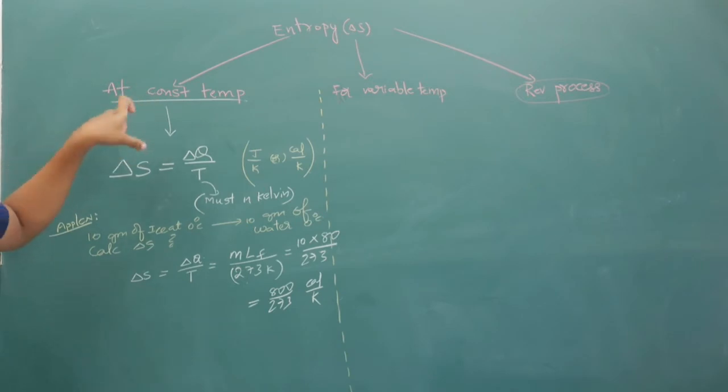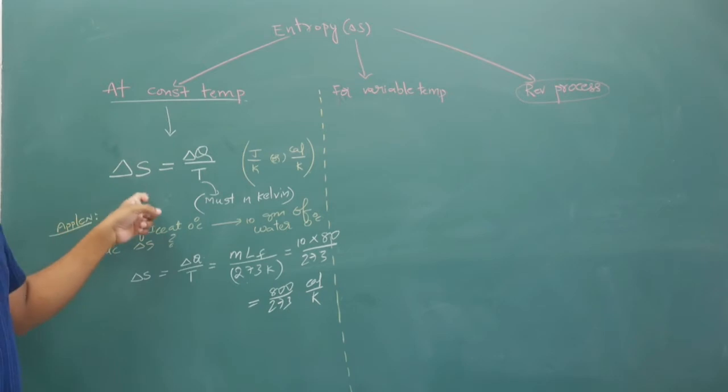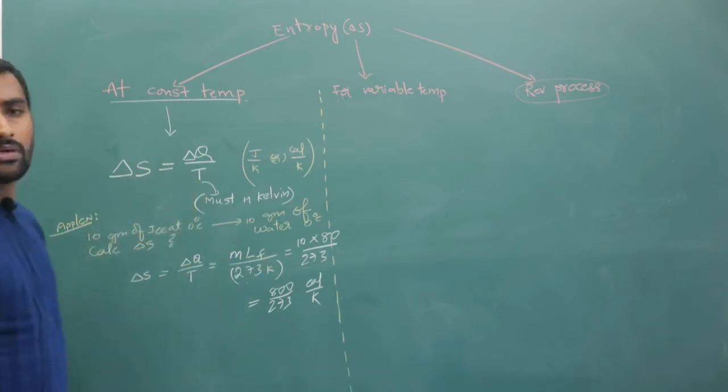Now how does randomness come in? Entropy is the measure of randomness. So how is the randomness measured? It is given by this parameter, and this is how you are going to calculate it.